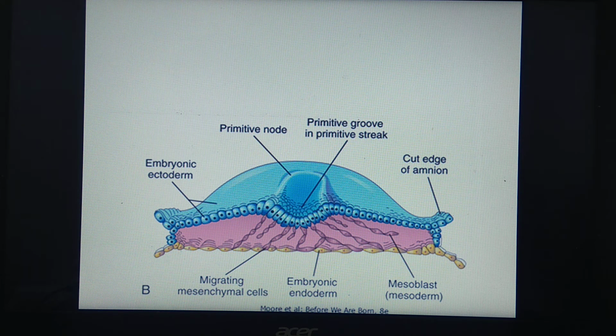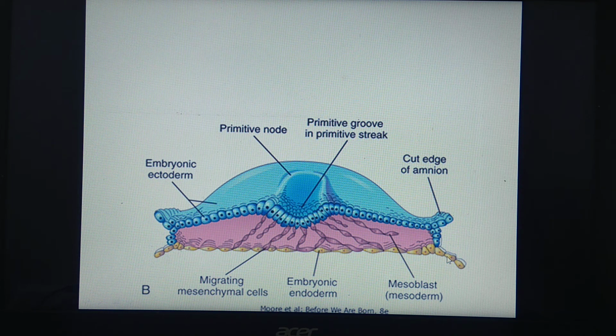Remember that the anterior end of the primitive groove communicates with the yolk sac by an aperture, which is called the blastopore, and the blastopore results in formation of the anus. Now you can see that this embryonal disc is differentiated into 3 layers: ectoderm, mesoderm and endoderm. See the diagram here. This part of the embryonal disc consists of the outer ectoderm, middle mesoderm, and the innermost is called the endoderm.